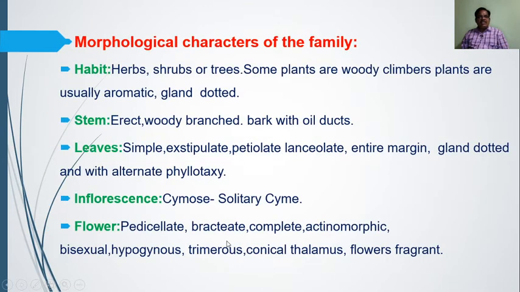Then the morphological characters of the family: what is the nature of this plant, how does it look? Generally they are herbs, shrubs or trees.